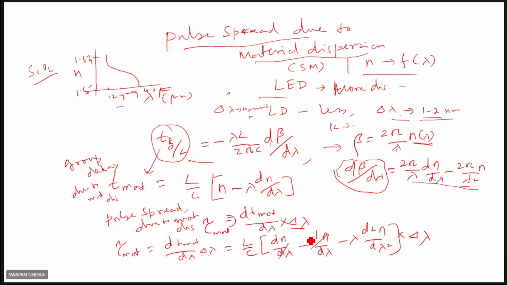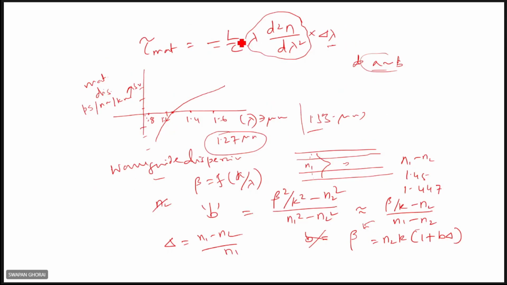In the other case, lambda will be constant: lambda times dt upon d lambda squared. Right, so that's what it is here. Now you see these two terms will cancel, and ultimately we'll get minus lambda dt on lambda squared times L by C times delta lambda. That's what it is here: minus L by C, lambda d2n upon d lambda squared, times delta lambda.